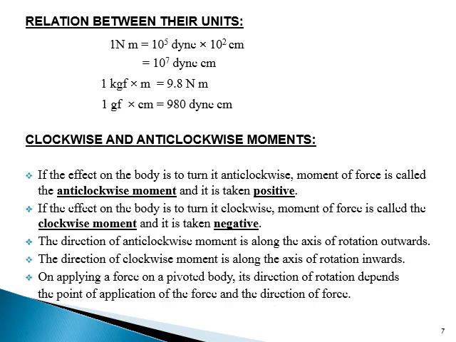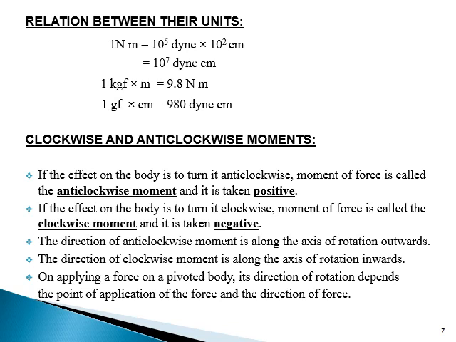Relation between their units. 1 Newton meter is equal to 10 raised to 5 dyne into 10 raised to 2 centimeter, which is equal to 10 raised to 7 dyne centimeter. 1 kgf meter is equal to 9.8 Newton meter. 1 gf centimeter is equal to 980 dyne centimeter.